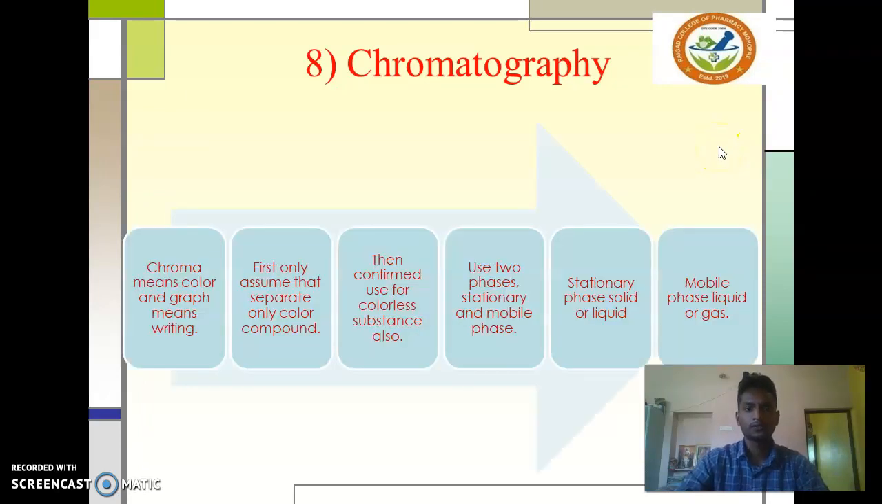Chromatography. Chromatography is defined as: chroma means color and graph means writing of the data. At first it was assumed to separate only the colors of compounds, but then it was confirmed that it is also used for colorless substances. Chromatography uses two phases: the mobile phase and the stationary phase. The stationary phase is a solid or liquid, and the mobile phase is liquid or gaseous.